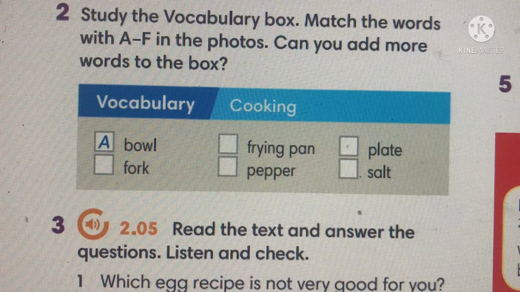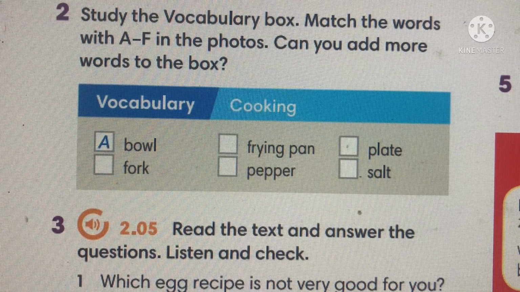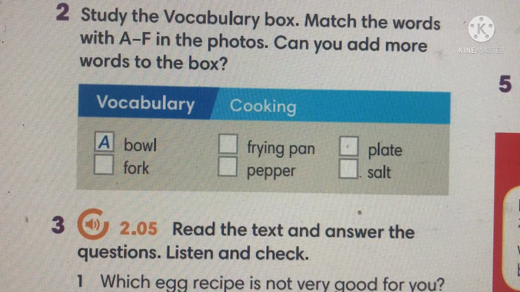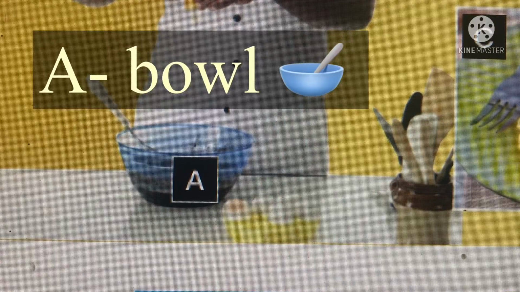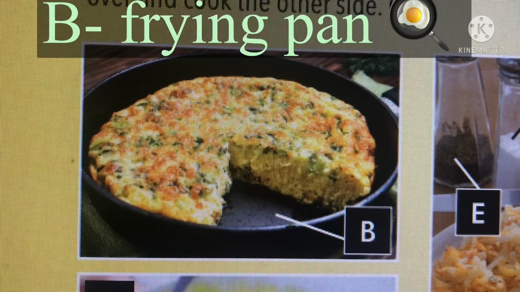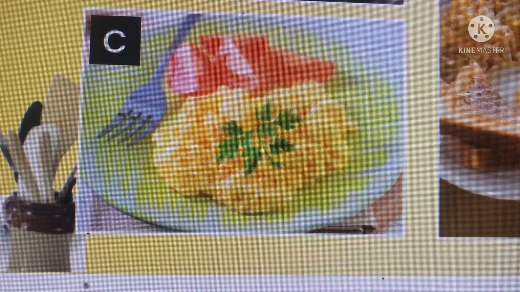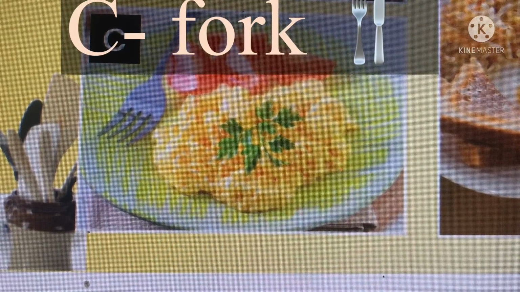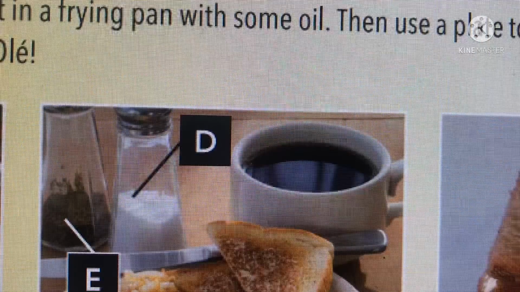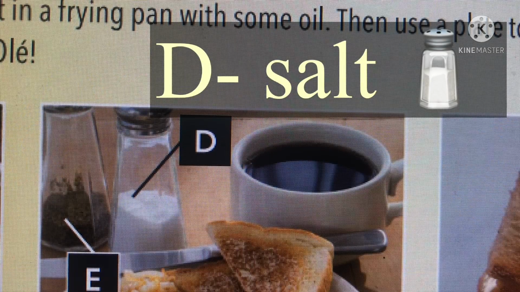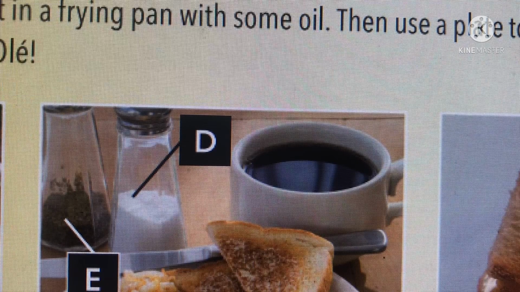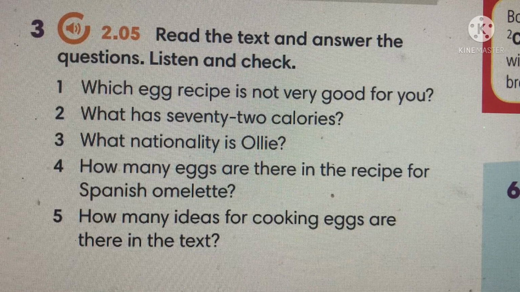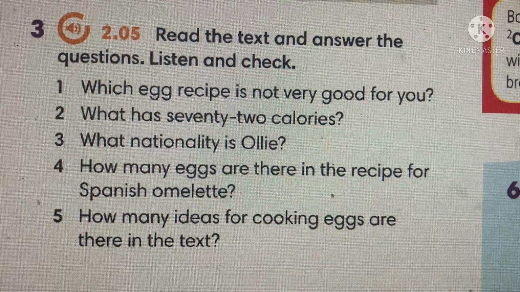Exercise 2. Study the vocabulary box. Match the words with A to F in the photos. Can you add more words to the box? For example, picture A, bowl. Read the text and answer the questions. Listen and check.